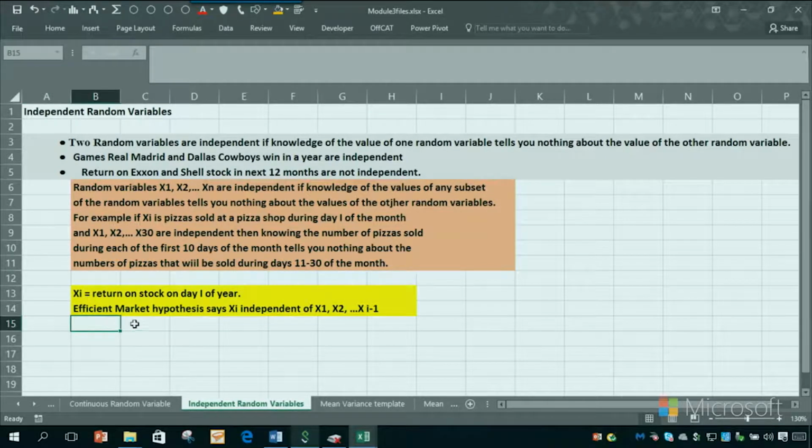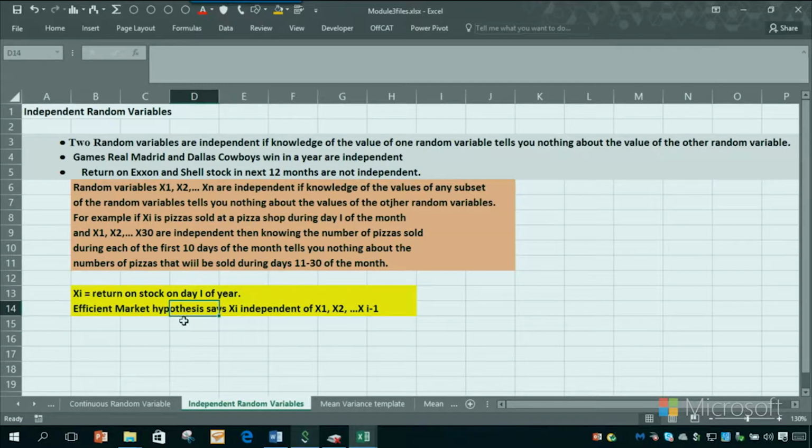Now, a very important example of independence is what's called the efficient market hypothesis in finance. So suppose X sub i is the return on a given stock on the ith day of the year. The efficient market hypothesis says X sub i is independent of the previous days. In other words, if you know what happens to a stock on its returns on previous days, it gives you absolutely no information on how it's going to do today.